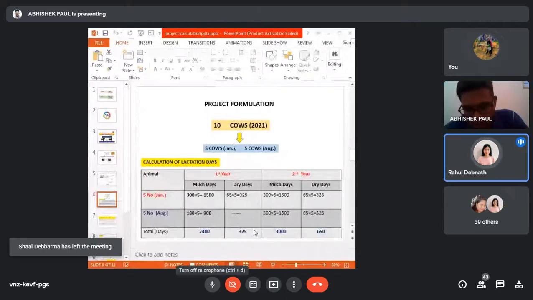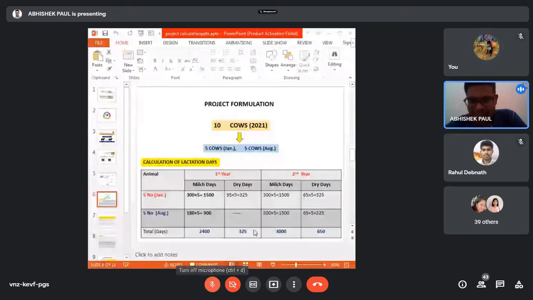Sir, why will there be no dry days? Yes, a very expected question. We are assuming the animal will be purchased in the month of August, so from August onwards it will be producing milk, is it not?